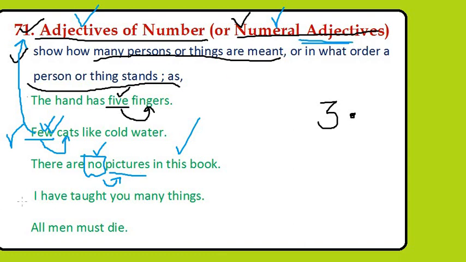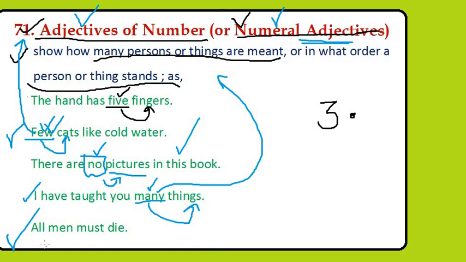Next one. I have taught you many things. Here which is the adjective, which is describing the noun or pronoun? Many is describing the noun, that is things here. Many is telling how many. I have taught you many things. So here many is the adjective of number in this sentence.